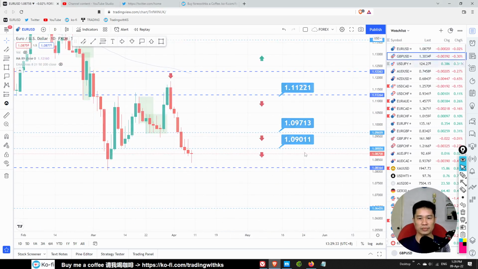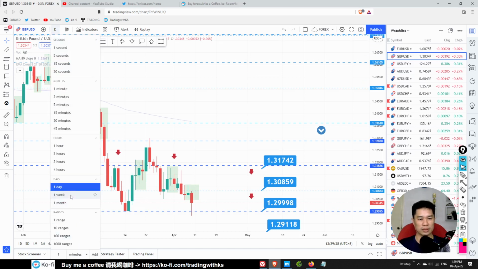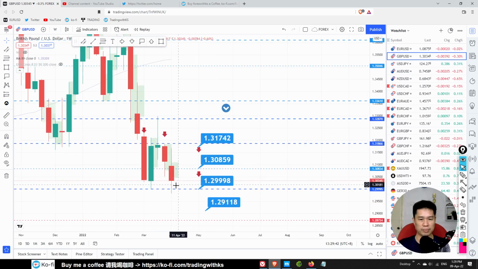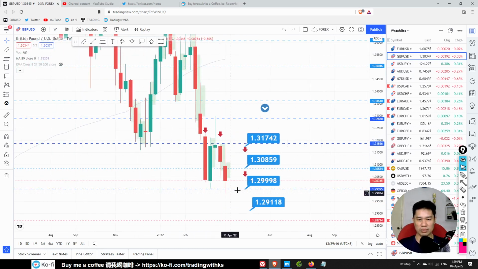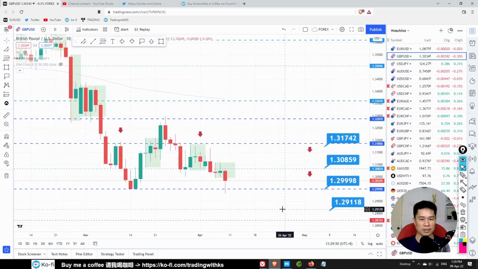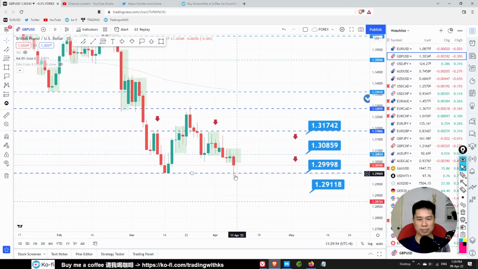Pound USD. Look at the weekly. Weekly we are still bearish, but it reached the weekly support resistance level. Probably we are still bearish on this, but there will probably be a rebound over here.